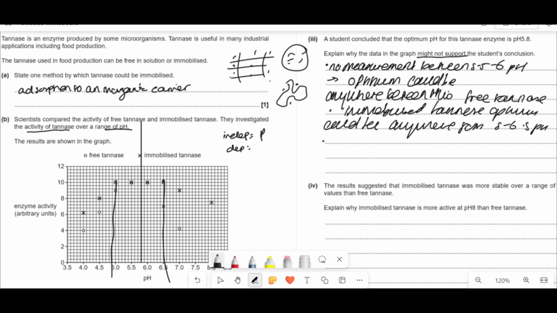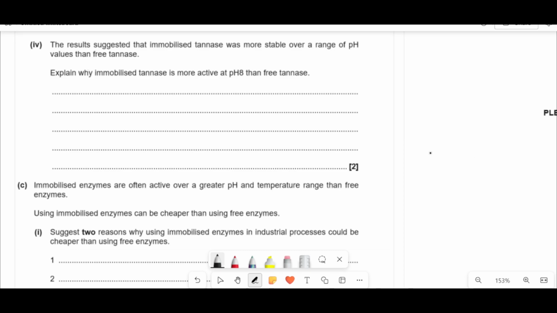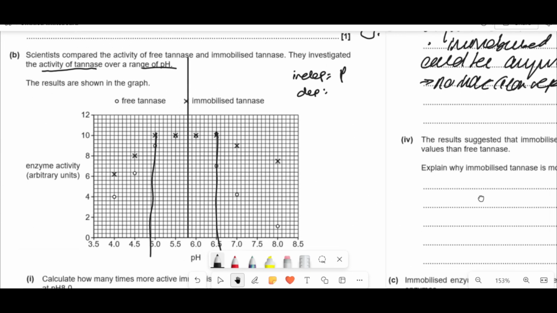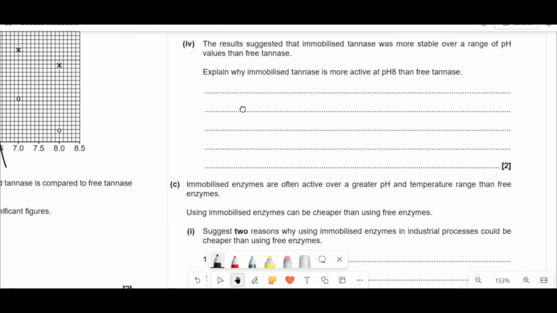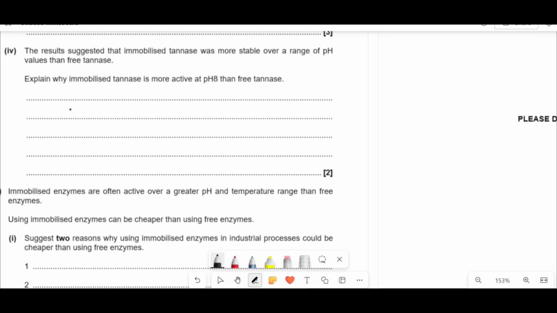Other problems that come with this is that there's no indication of repeats, no mention of repeats. The results suggested that immobilized tannase is more stable over a range of pH values than free tannase. Explain why immobilized tannase is more active at pH 8 than free. If I look at where pH 8 is here, it's way higher than here. Now, the only explanation as to why the free tannase isn't working is that it must have denatured, because pH is going to interrupt its hydrogen and ionic bonds and all that jazz, right?